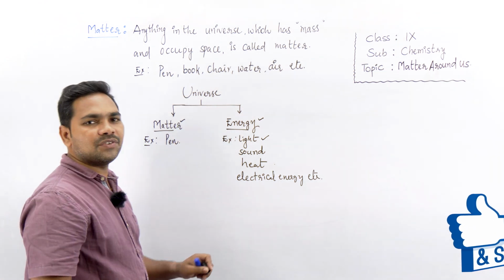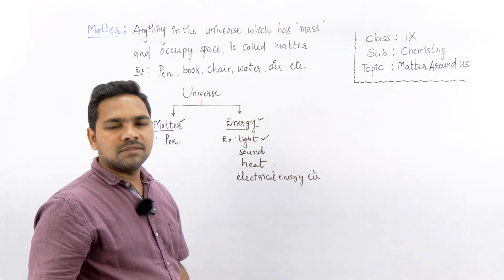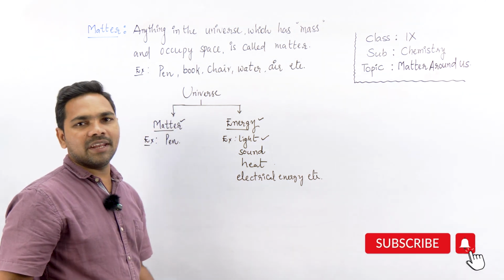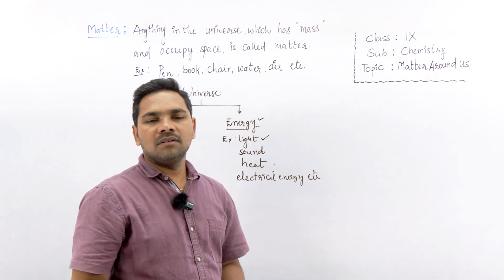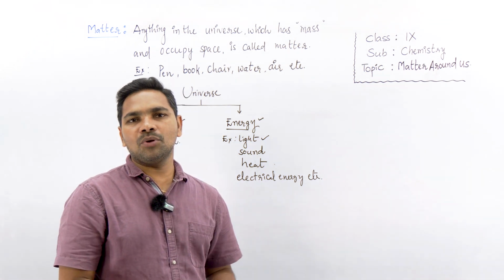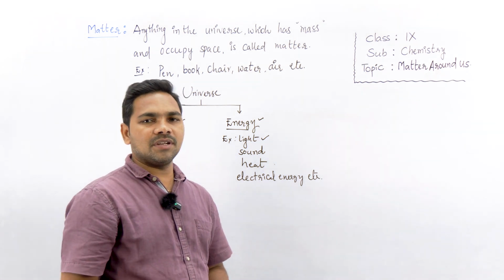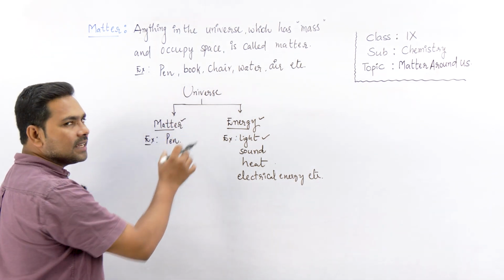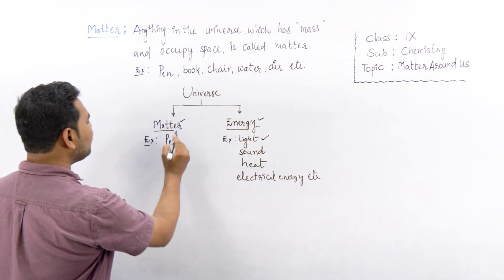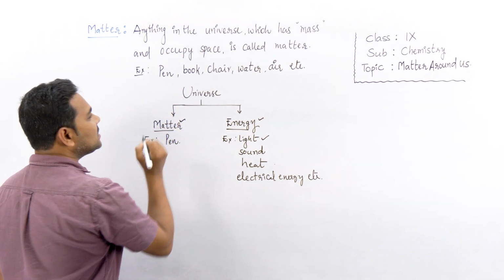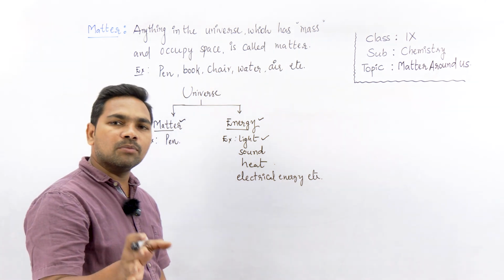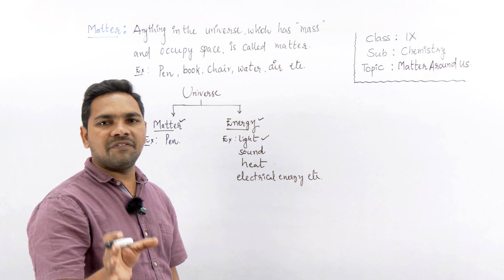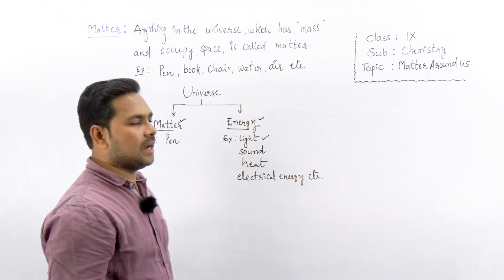Matter is anything that we see around us, that we use, like pen, book, chair, air, water, juices, milk, petrol, oxygen gas, hydrogen gas. These all are matter, right? In this lesson, we are going to discuss matter, different forms of matter, and properties of different states of matter.